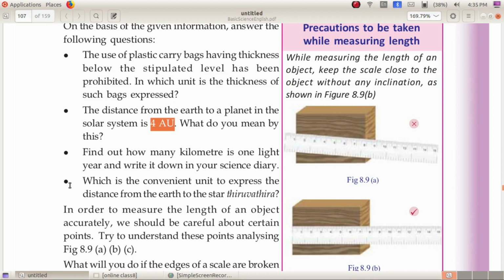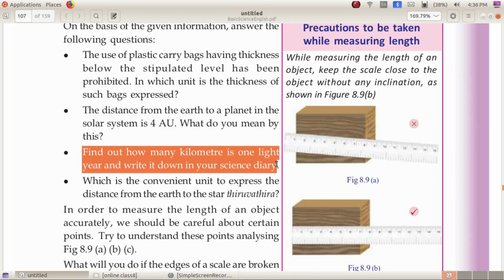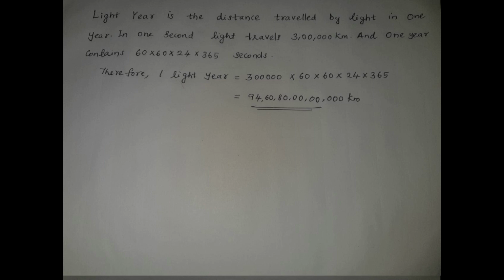Find out how many kilometers is 1 light year and write it down in your science diary. We can calculate this as 3 lakh into 60 into 60 into 24 into 365. What is this 60 into 60 into 24 into 365?